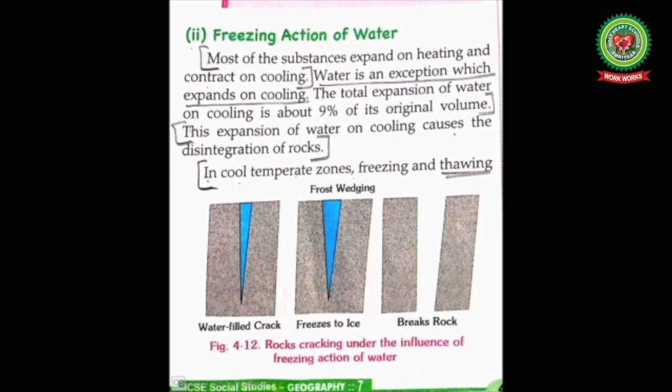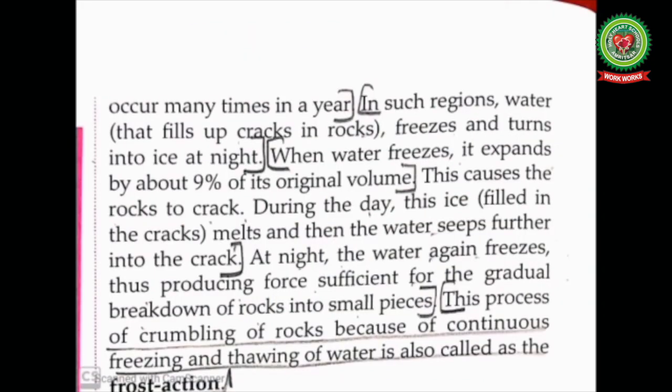In cool temperate zones, freezing and thawing occur many times in a year. In such regions, water that fills up the cracks in the rock freezes and turns into ice at night. When water freezes, it expands by 9% of its original volume. This causes the rock to crack. During the day, the ice filled in the cracks melts and then the water seeps further into the cracks. At night, the water again freezes, thus producing force sufficient for the gradual breakdown of the rocks into smaller pieces.